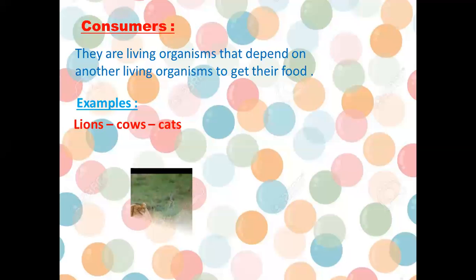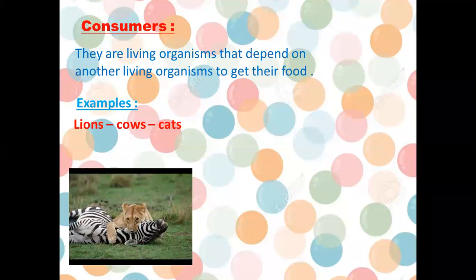So why are lions consumers? Because they can't make their food by themselves, but they get their food from other animals. Lions get their food from zebras or deer. So they depend on other animals to get their food, not like plants. Plants make their food by themselves.